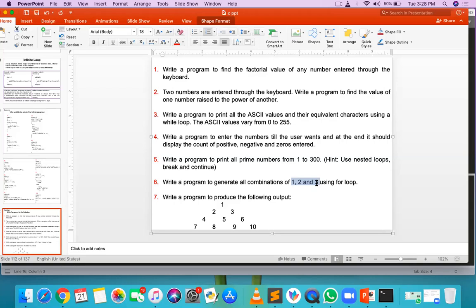If three numbers are there, what are the maximum combinations of the three numbers? Six? No, it is 9. Total 9 combinations are there.